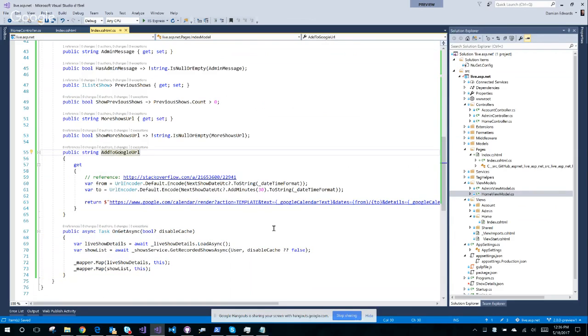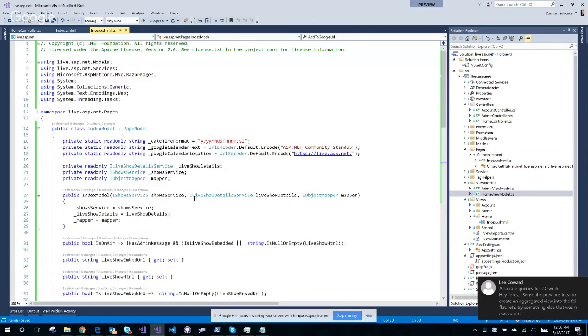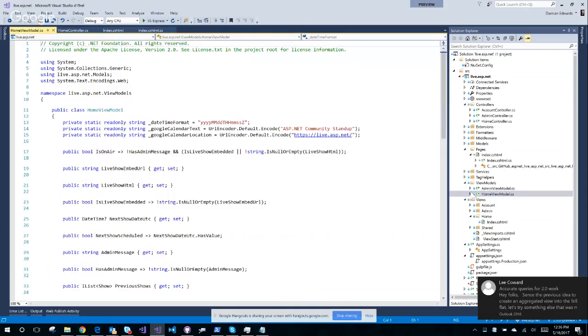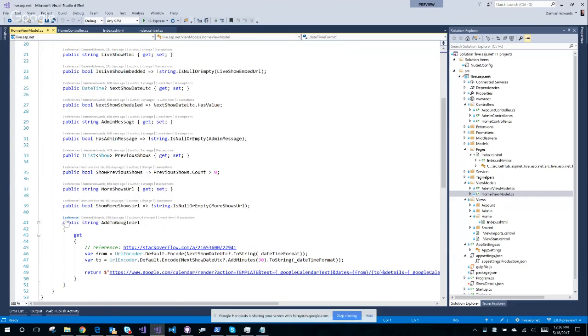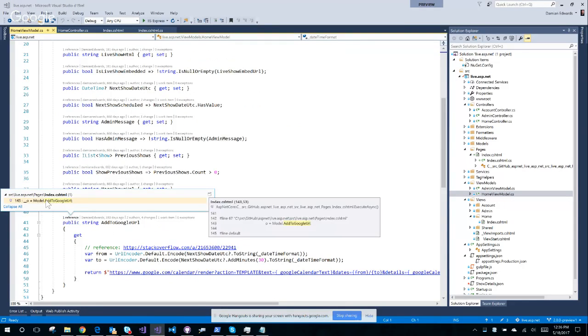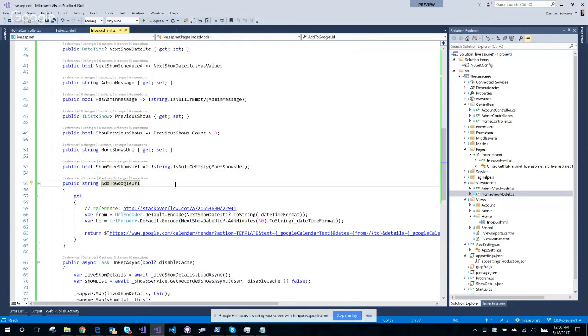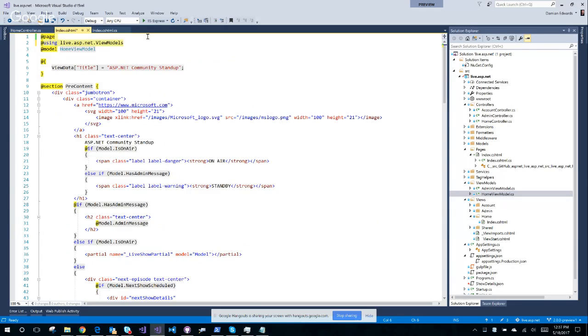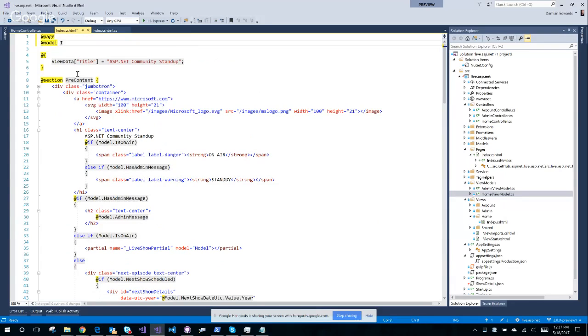Where is that called from? AddToGoogleUrl. That's interesting. Where was that used? Home view model AddToGoogleUrl. Where do I call that from? Oh, I call that from the page. Perfect. Okay, and so then if I go back to here, this is my page. Don't need that anymore. Don't need that anymore. This changes to index model.